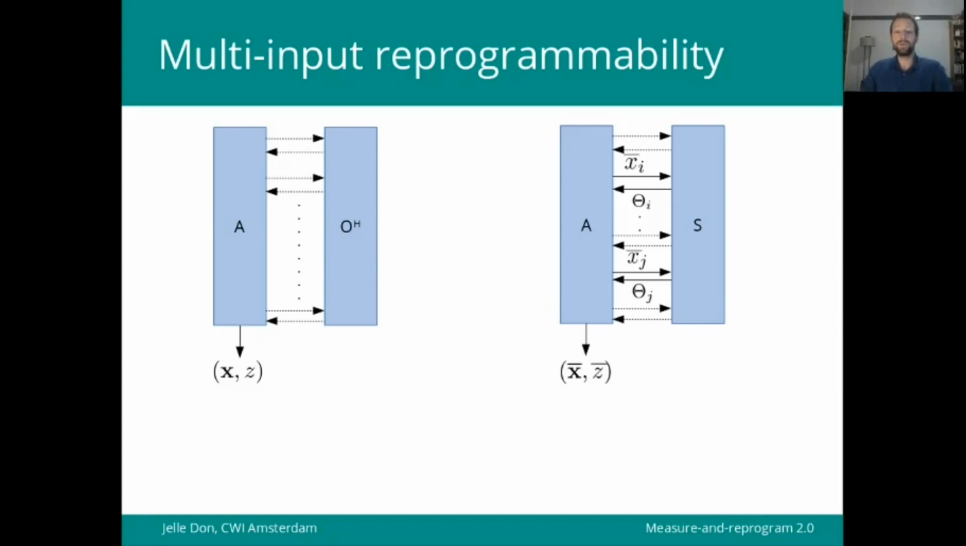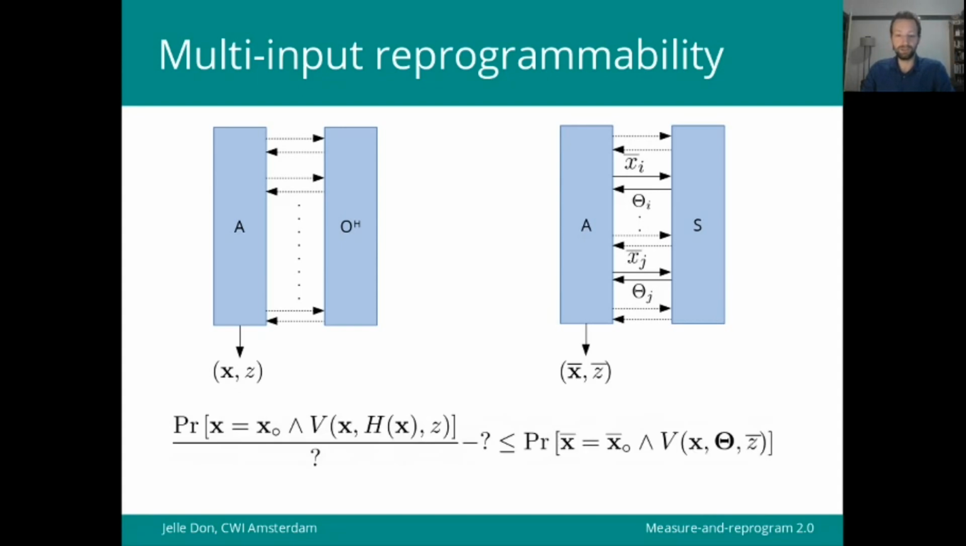Well, of course, that is exactly the theorem that I already presented to you at the beginning of this talk. But let's for a moment assume that we don't yet know how to relate the left-hand side to the right-hand side scenario. How would we go about proving this inequality starting just from the single input measure-and-reprogram tool?